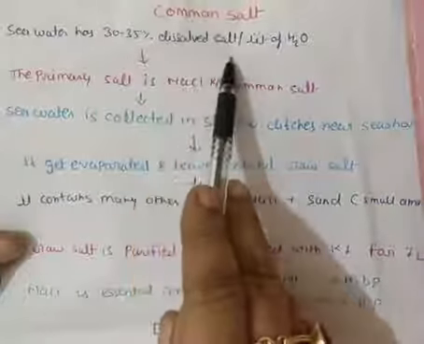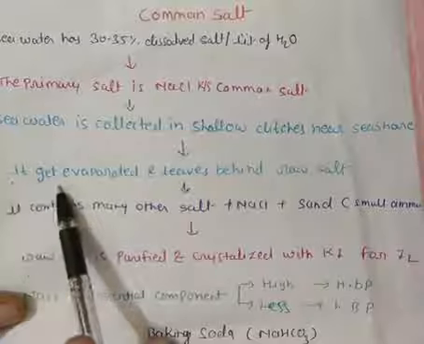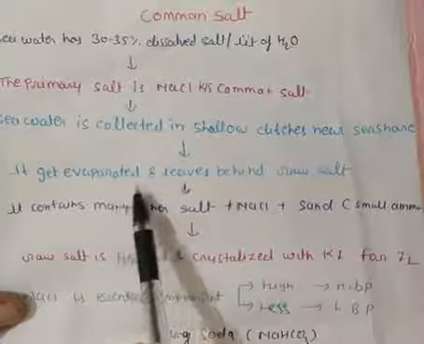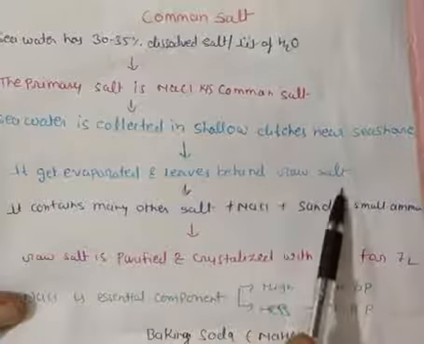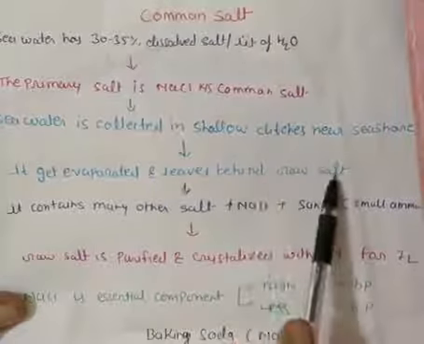Seawater is collected in shallow dishes near the seashore. Why are we collecting this? To get NaCl. How we are getting NaCl, that we are studying here. The seawater gets evaporated and leaves behind raw salt.